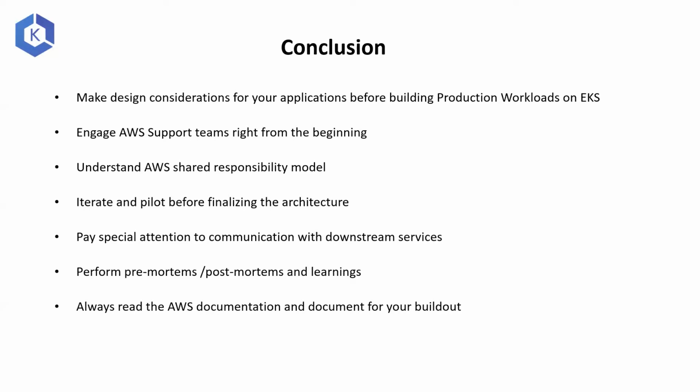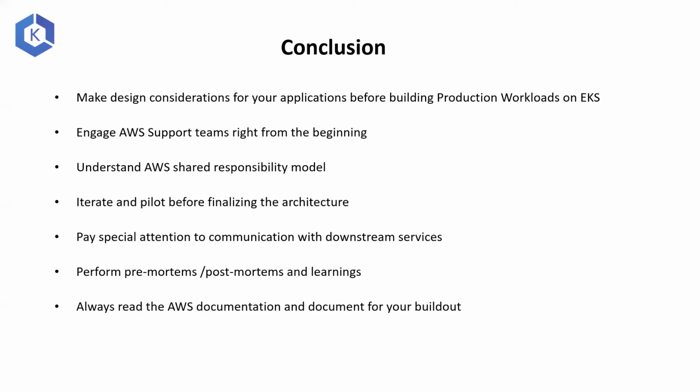Then before you start finalizing the architecture for your EKS, you need to conduct several pilots and iterate over them until you reach a design which meets your criteria. You need to pay special attention to communication with the downstream services, like we saw earlier, your EMR, if you have a Redshift cluster, or if you want to forward logs through Firehose.